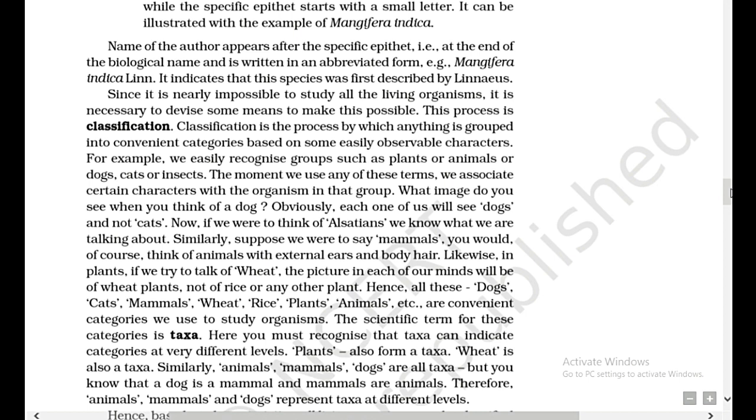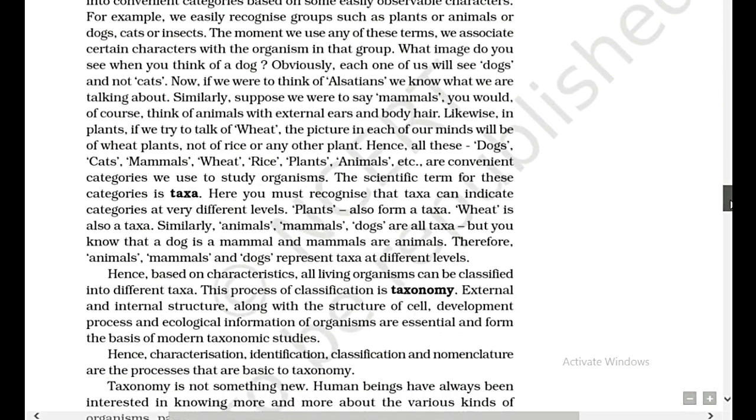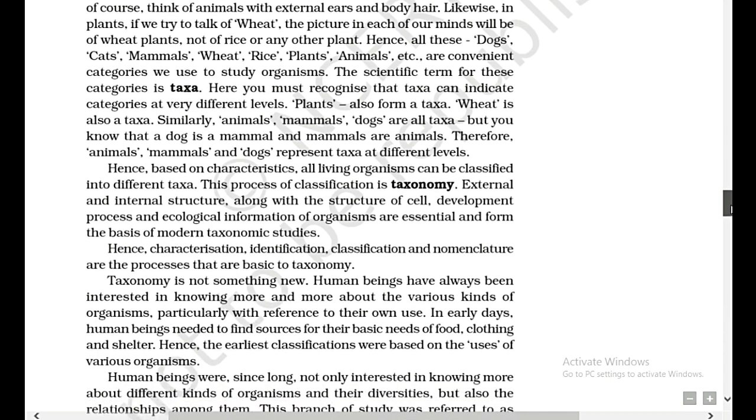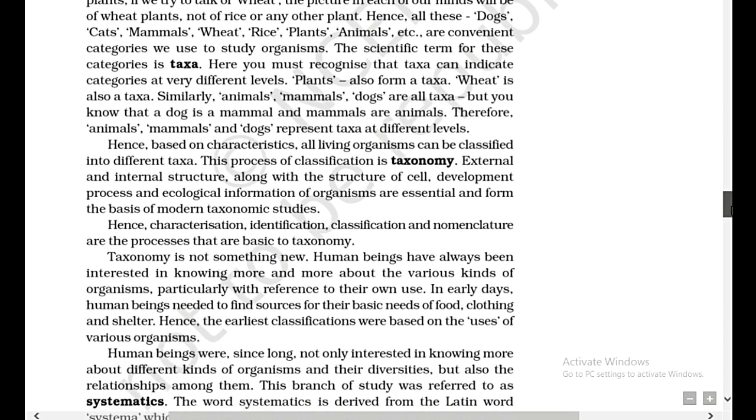What image do you see when you think of a dog? Obviously, each one of us will see dogs and not cats. Now, if we were to think of Alsatians, we know what we are talking about. Similarly, suppose we were to say mammals. You would, of course, think of animals with external ears and body hair. Likewise, in plants, if we try to talk of wheat, the picture in each of our minds will be of wheat plants, not of rice or any other plant. Hence, all these, dogs, cats, mammals, wheat, rice, plants, animals, etc., are convenient categories we use to study organisms.